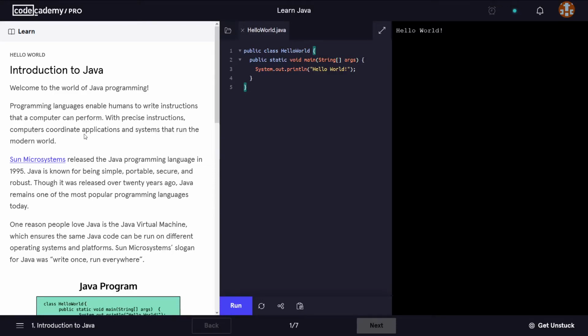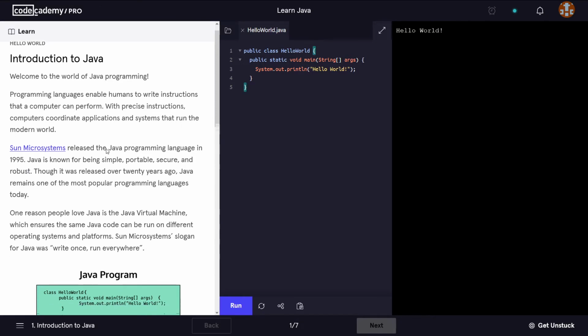We're going to talk about an introduction to Java. We can see that programming languages enable humans to write instructions that computers can perform. With precise instructions, computers coordinate applications and systems that run the modern world.